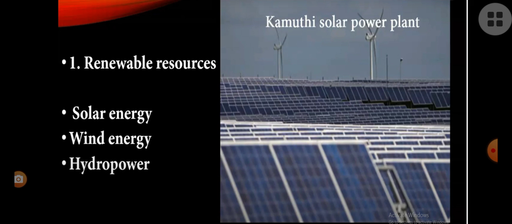Silicon is a semiconductor of heat and electricity. These silicon boards convert the heat energy into electric energy. In this way, the solar energy is converted into electric energy.